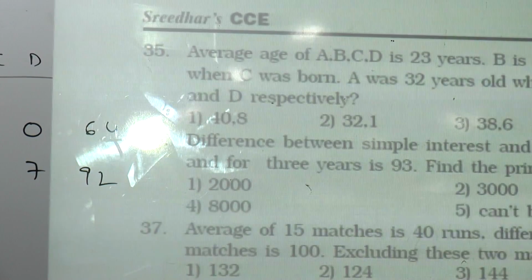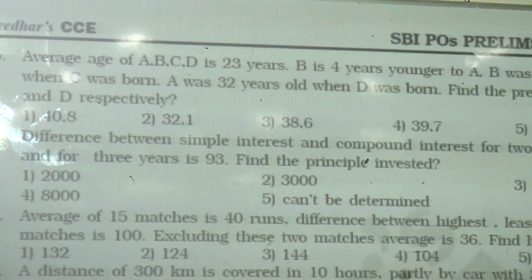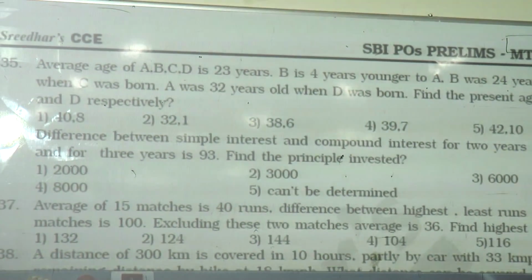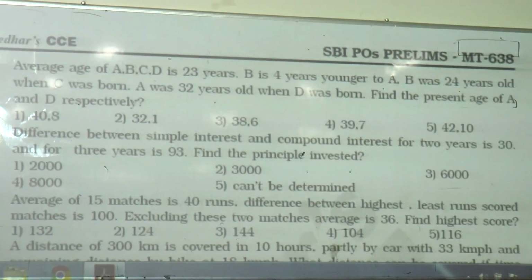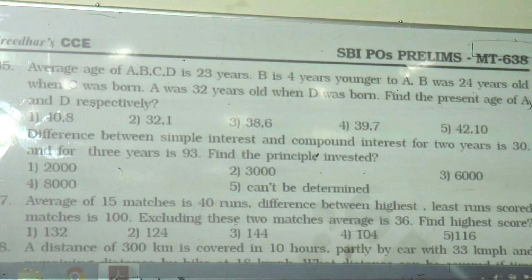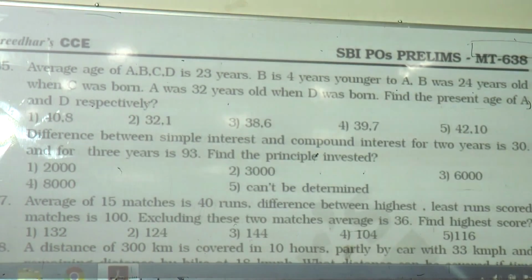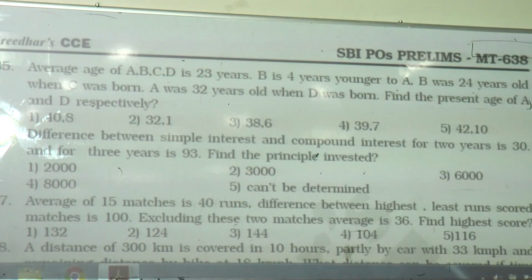Next, 36. The difference between simple interest and compound interest for 2 years is 30 and for 3 years is 93. Find the principal invested. It asks about principal. Now, if you discuss the concept of simple interest and compound interest, the structure I am talking about.